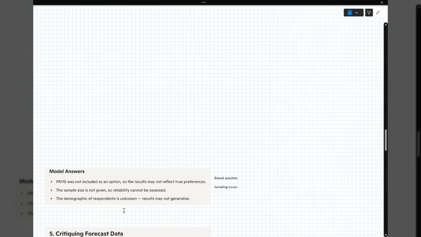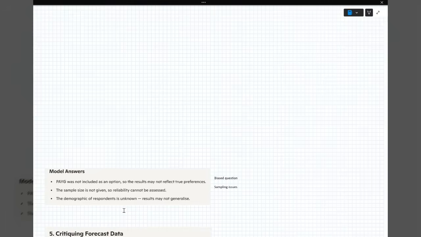So, model answers. Pay as you go was not included as an option. Right, so that's really important when we look at that survey data. And this is in the last paragraph of report B. Therefore, the question's biased. And people who did pay as you go might have had to select something else. Or is there an other there? I don't know. So I don't think that question's good enough if it's missing out one of the key categories.